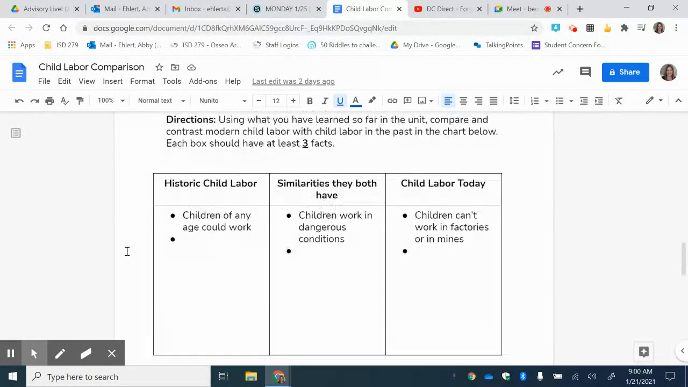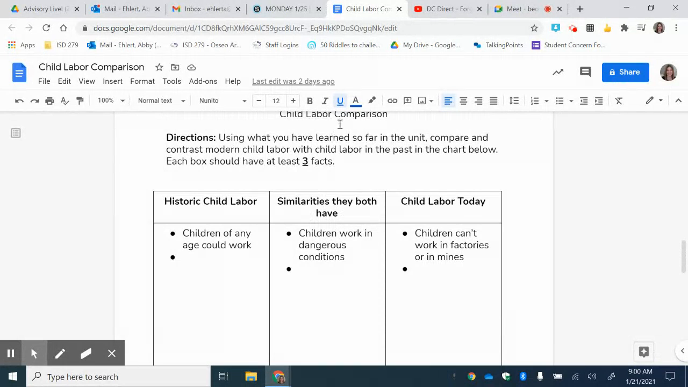Then you'll fill out this part where it says, using what you have learned so far in the unit, compare and contrast modern child labor with child labor in the past in the chart below. Each box should have at least 3 facts. So remember, compare and contrast would be how are they similar, how are they different.